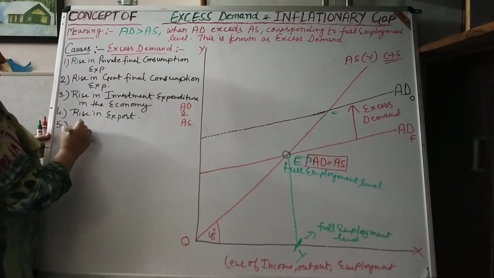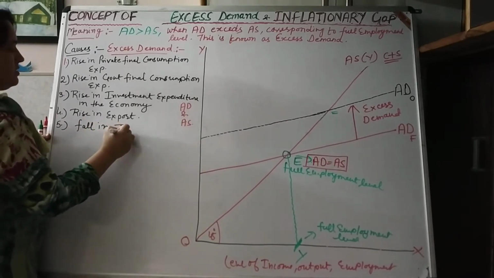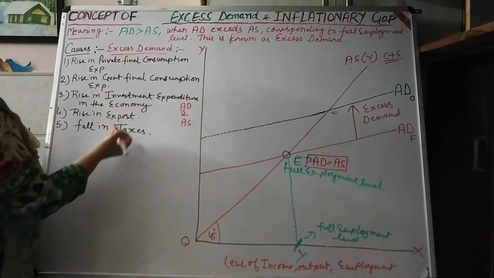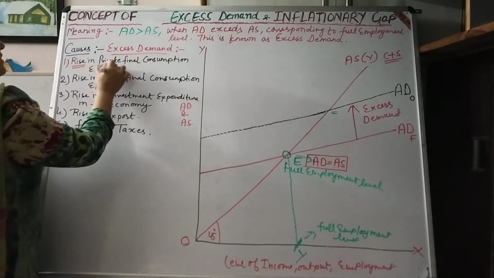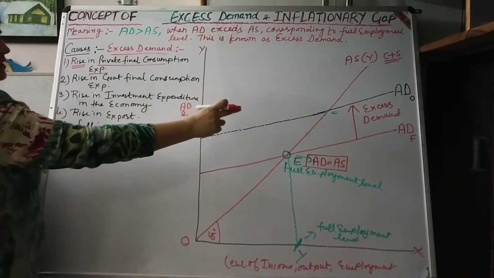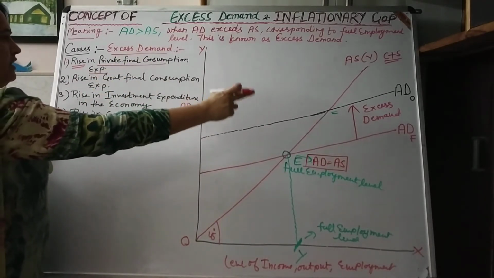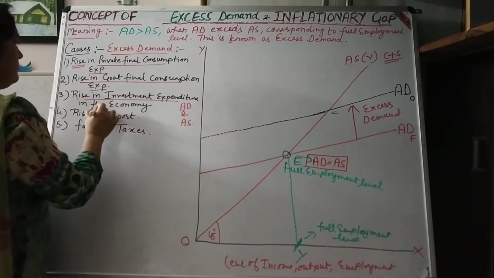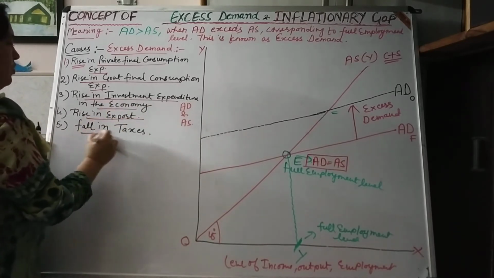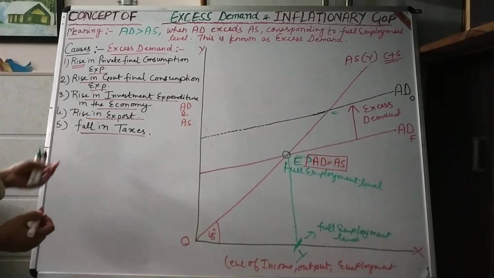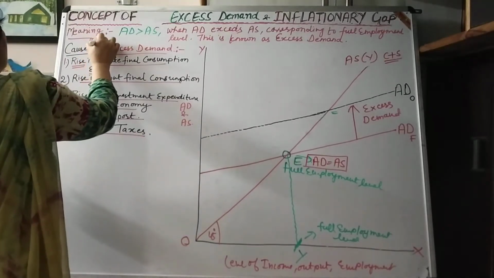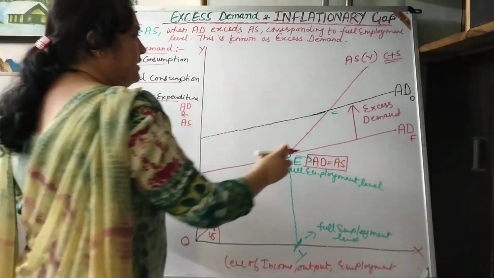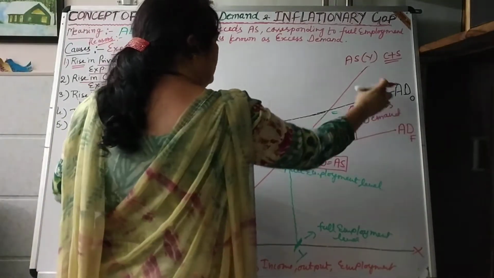Number 5, fall in taxes. So these are some reasons which I have written. Number 1, rise in private final consumption expenditure, so that aggregate demand shifts upward from ADF to ADO. Then rise in government final consumption expenditure, rise in investment expenditure, rise in exports, or fall in taxes. So these are some reasons due to which aggregate demand exceeds from ADF to ADO.